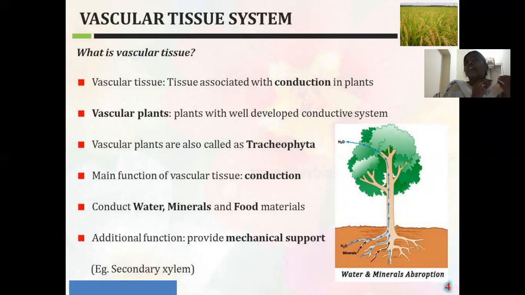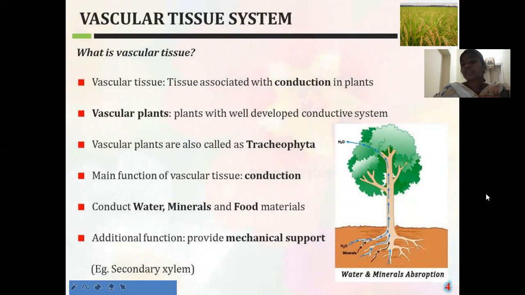When coming to the non-vascular plants, in those non-vascular plants, there is no specialized system for the conduction of water and food material. This vascular tissue system is composed of two types of cells, the xylem and the phloem, so that it is called a complex tissue.